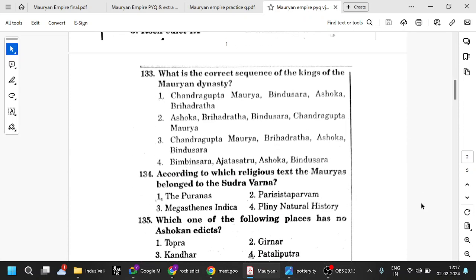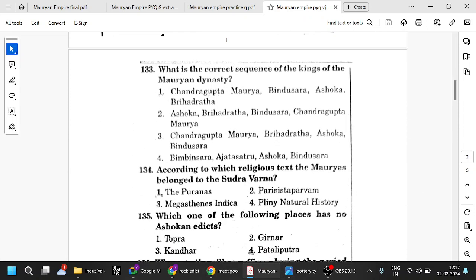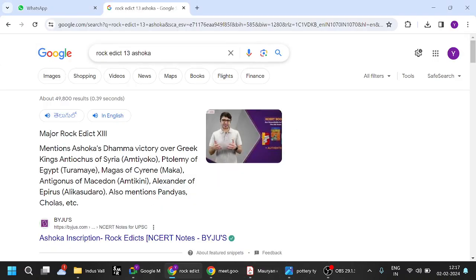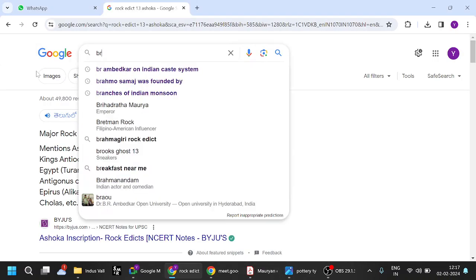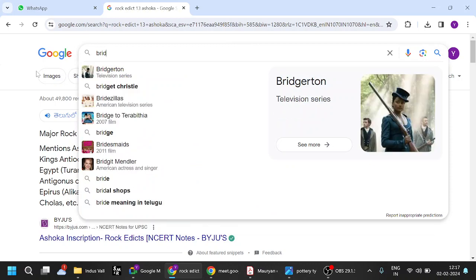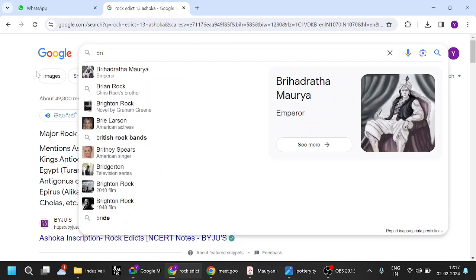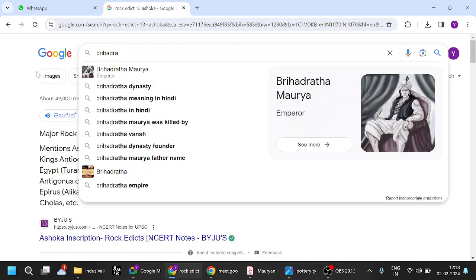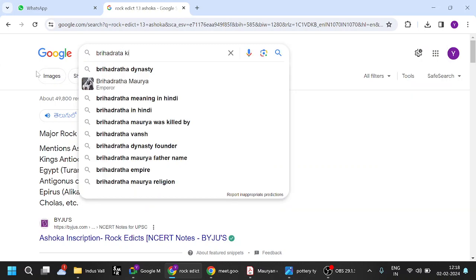Correct sequence of the kings of the Mauryan dynasty. Very easy. Chandragupta Maurya, Bindusara, Ashoka, and the last one is Brihadratha. Okay, and frequently asked: Brihadratha was killed by the Brahmin general. Brihadratha was killed by whom? Very important.